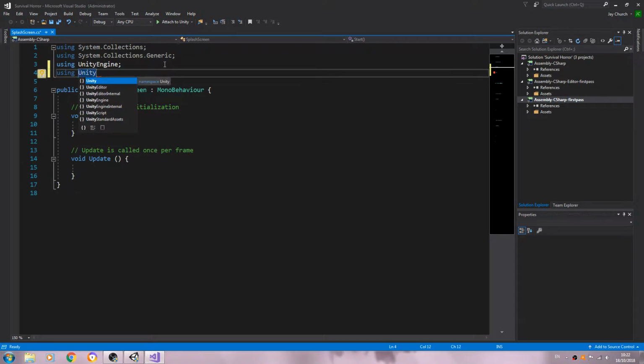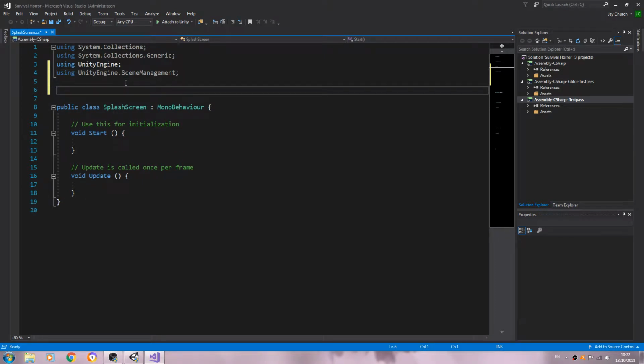We'll begin by creating a using statement of UnityEngine.SceneManagement. Let's close that line off. We'll come here, open and close the square brackets.